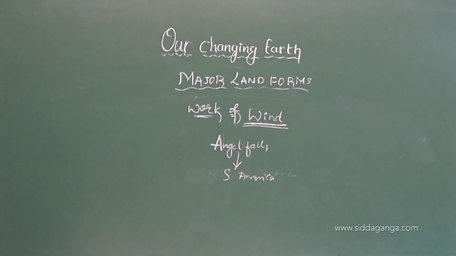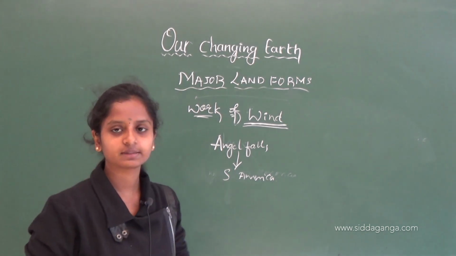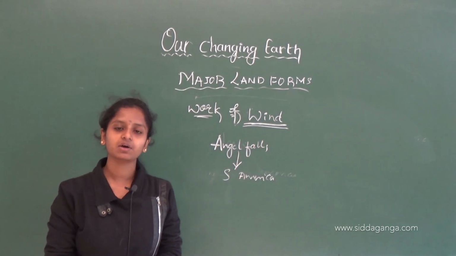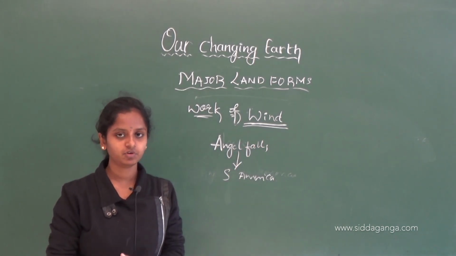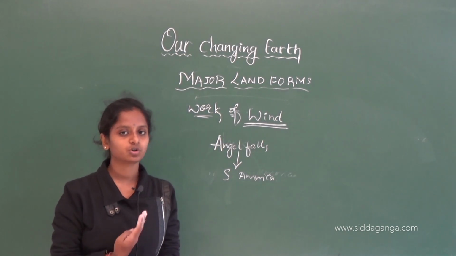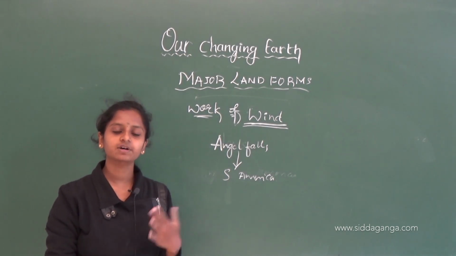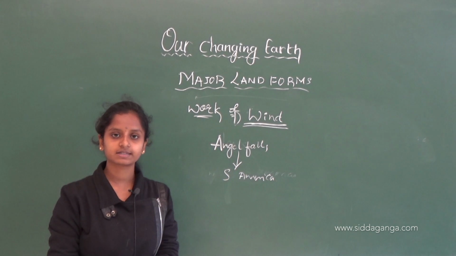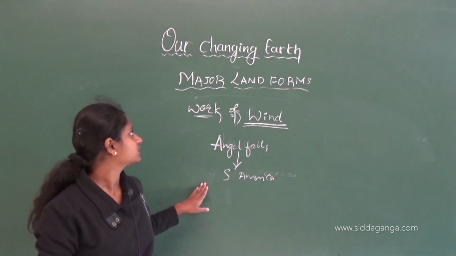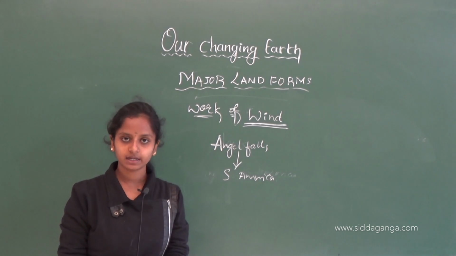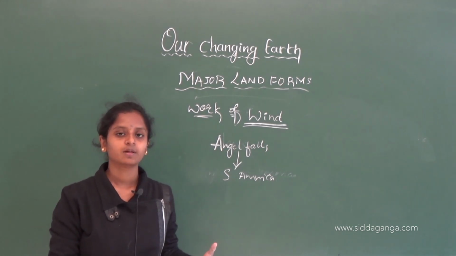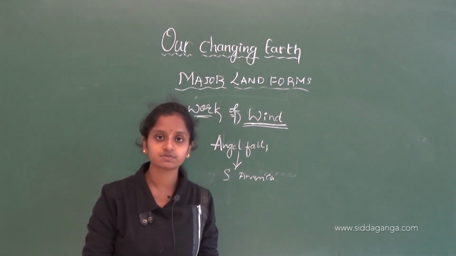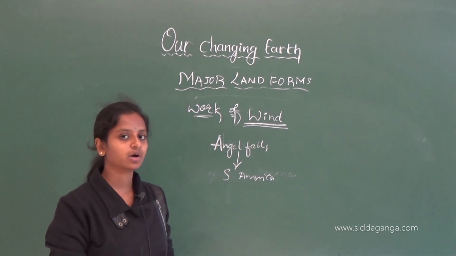Okay. Now we have come to an end of this topic, our changing earth. Till now in this topic we have discussed different forms of landforms, what volcanoes are, what earthquakes are, etc. In the first class I spoke about volcanoes and earthquakes. In this class we have discussed major landforms, how they have formed, what the causes for their formation are, and with what agents they have formed.